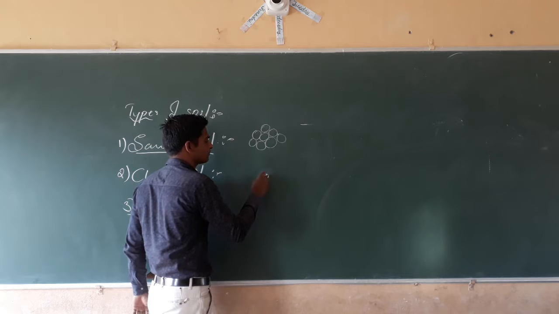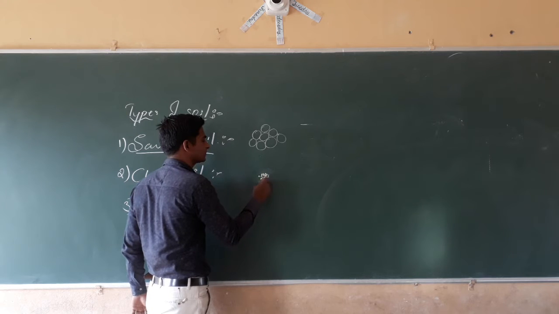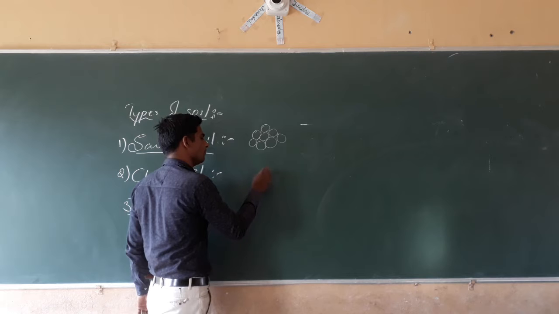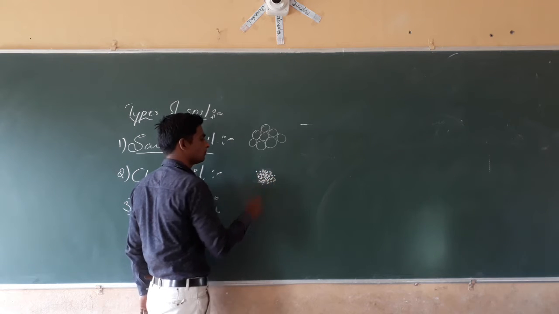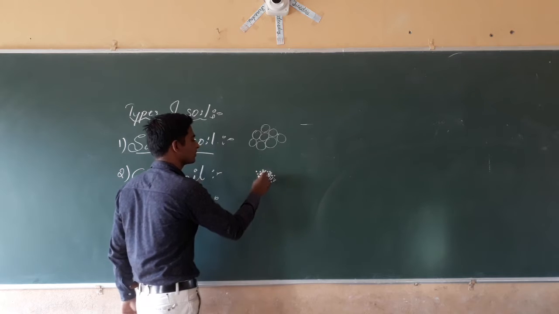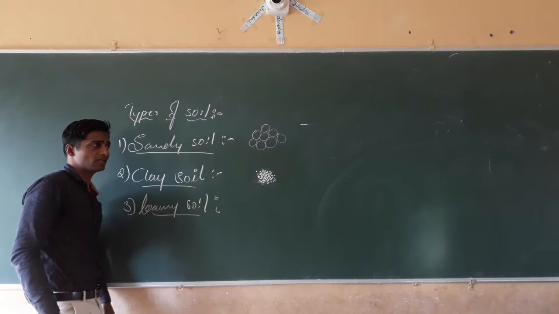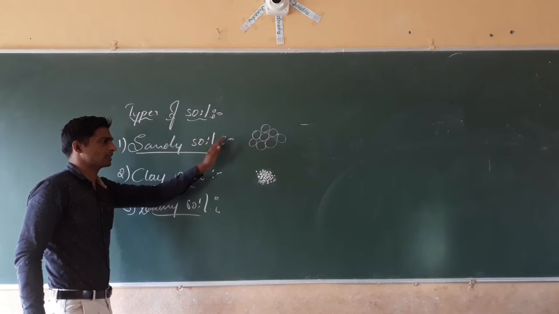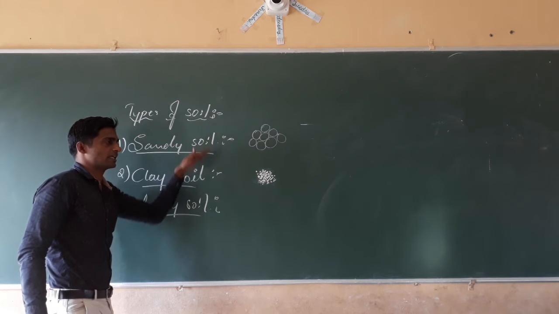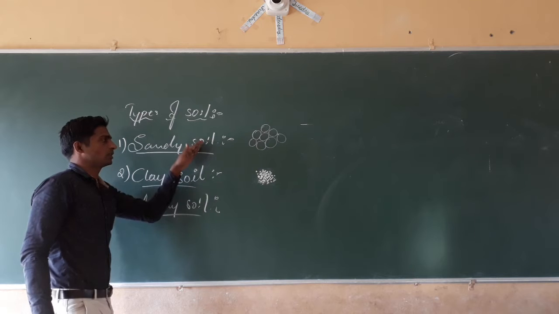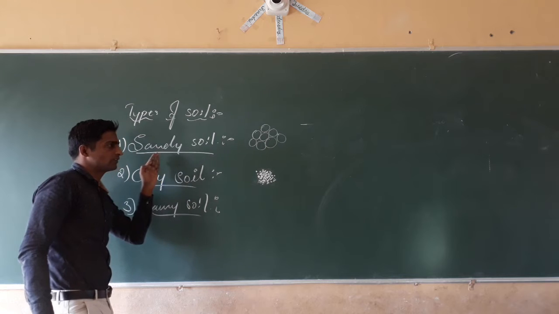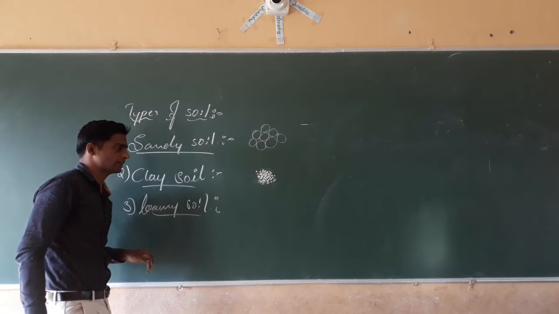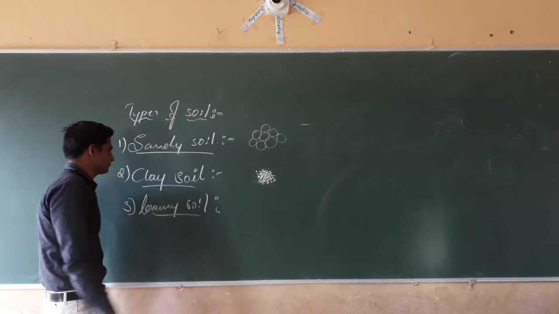In clay soil, the particle size is very small. First, we are classifying the soil on the basis of the size of the particle. If the particles are larger, we say it is sandy soil. If the particles are very small, we say it is clay soil.